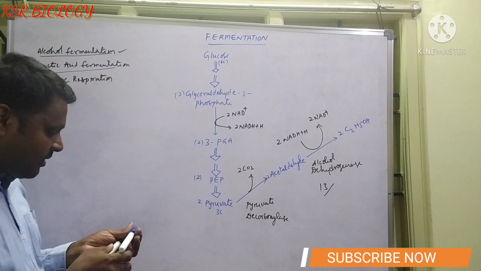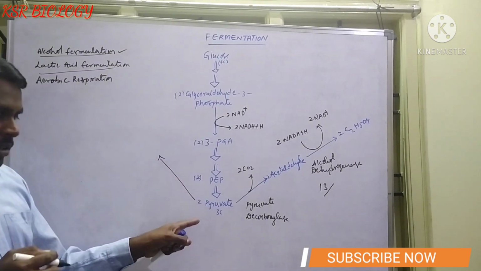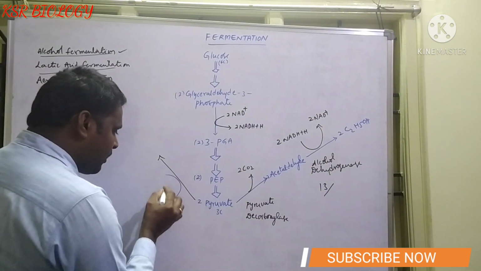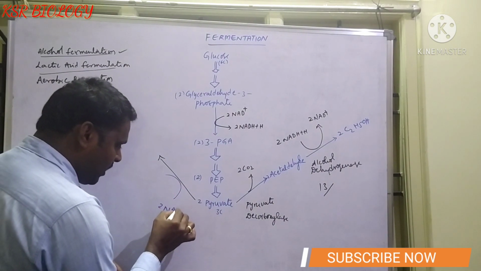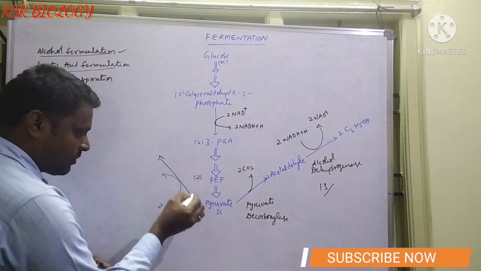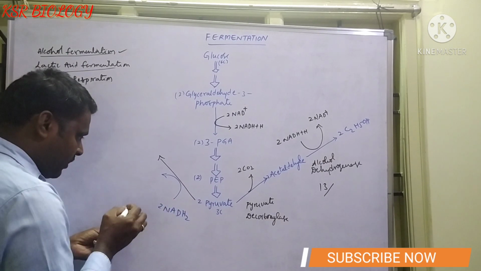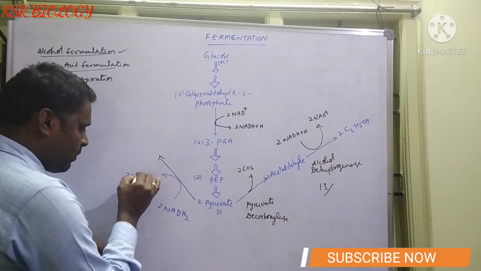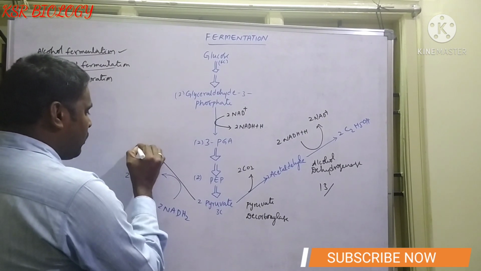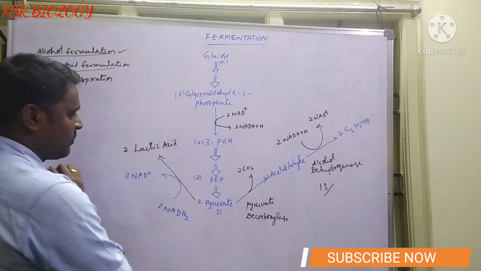See, in lactic acid fermentation, the 2 molecules of pyruvic acid undergo reduction by taking in 2 molecules of NADH2, so that NADH2 is reoxidized and it produces 2 molecules of NAD plus and 2 molecules of lactic acid.